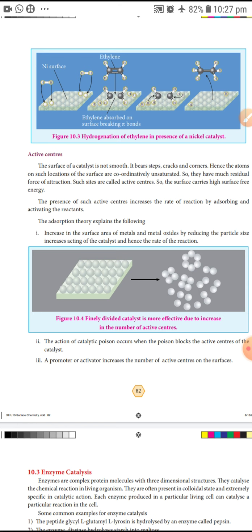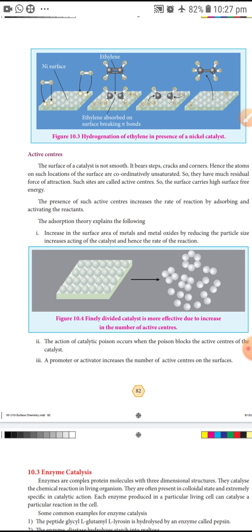So adsorption theory explains that increasing the surface area of metals and metal oxides by reducing the particle size increases the activity of the catalyst, and hence the rate of the reaction.